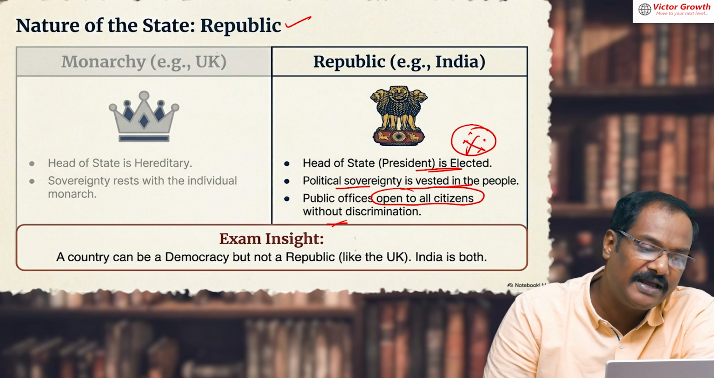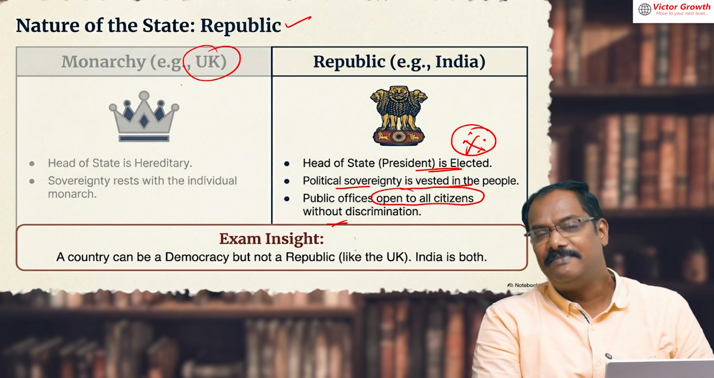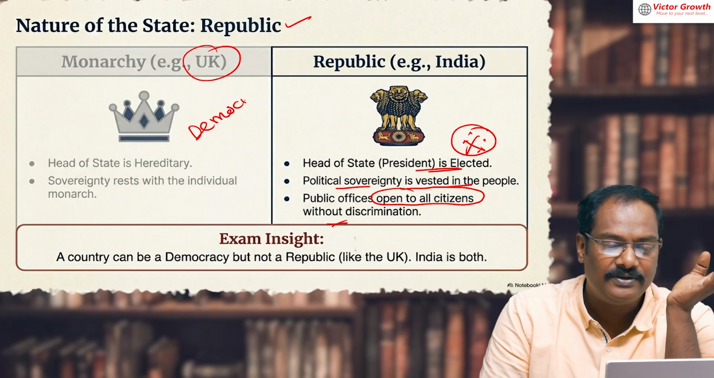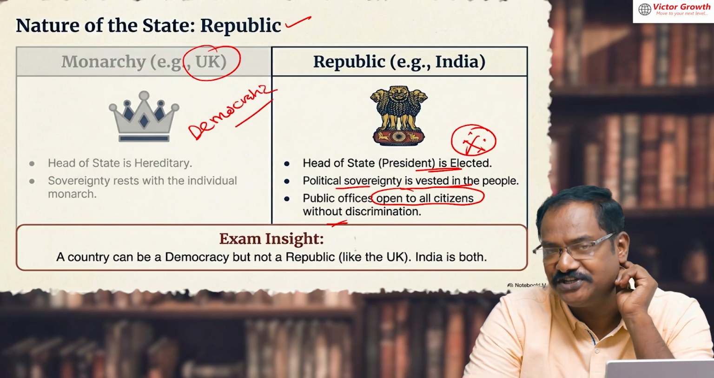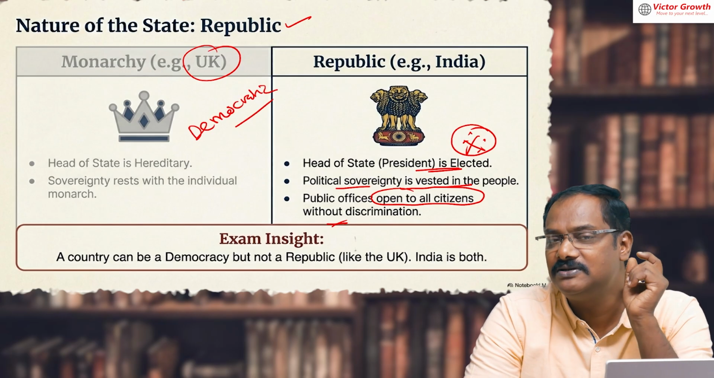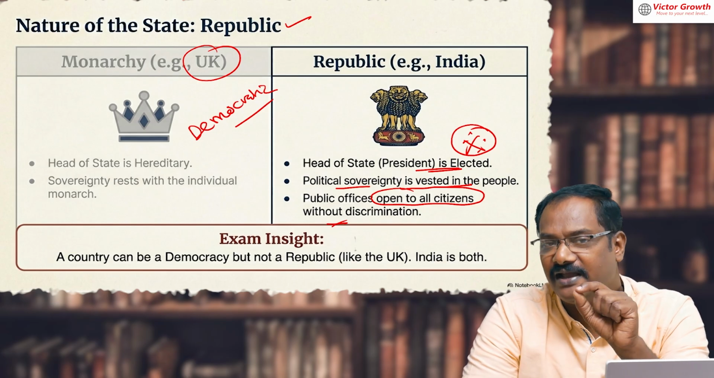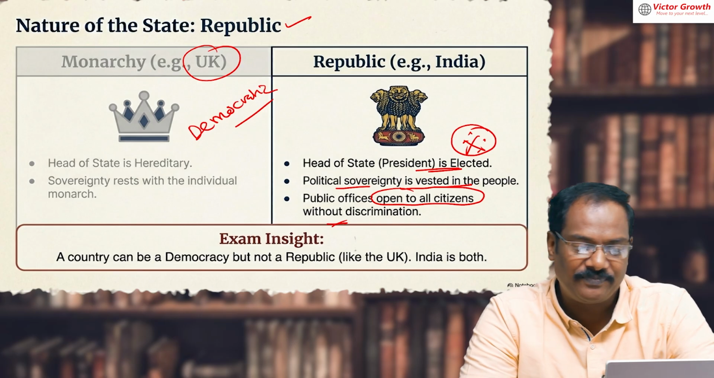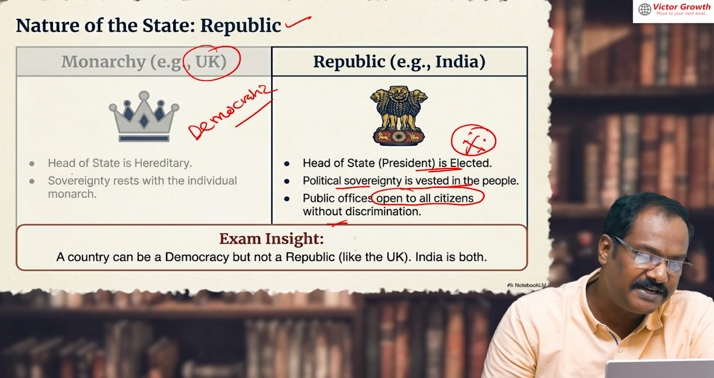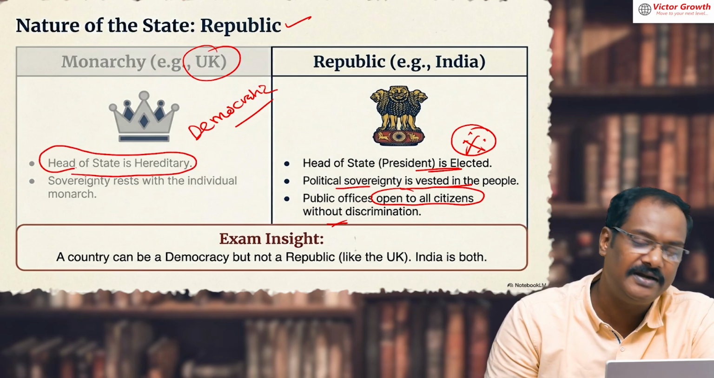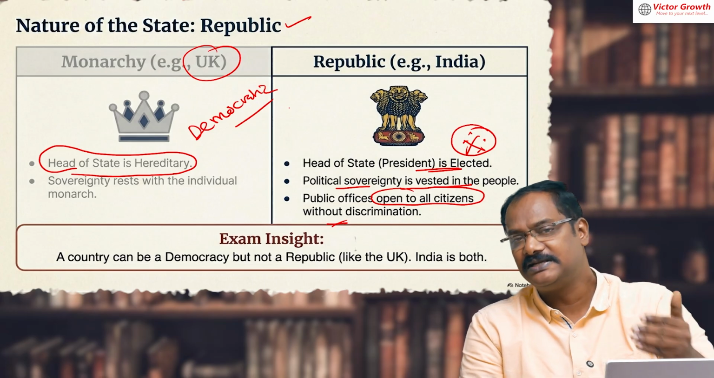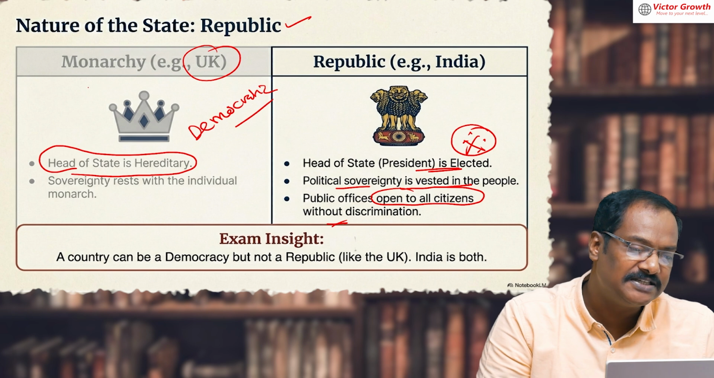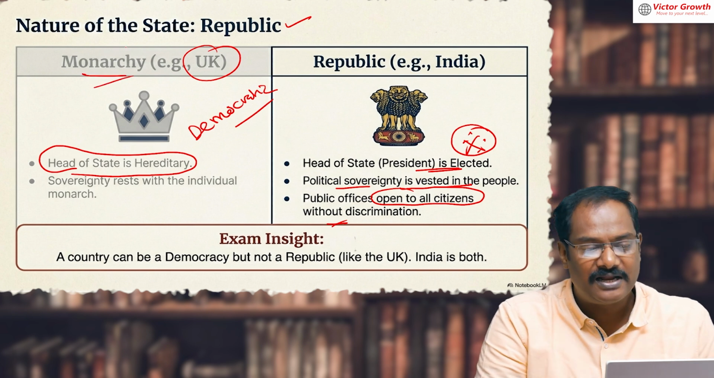For example, if I compare with the UK: UK is democratic, yes, they have an election. Please write down: UK is democratic, they have an election. But that is not a republic, because the head of the state is the queen or the king, and they come from a particular family only. Nobody else can come to that position. Understood? The head of the state is hereditary: father, mother, son, grandson, it goes within the same family. That is why the UK is a monarchy. They are not a republic.